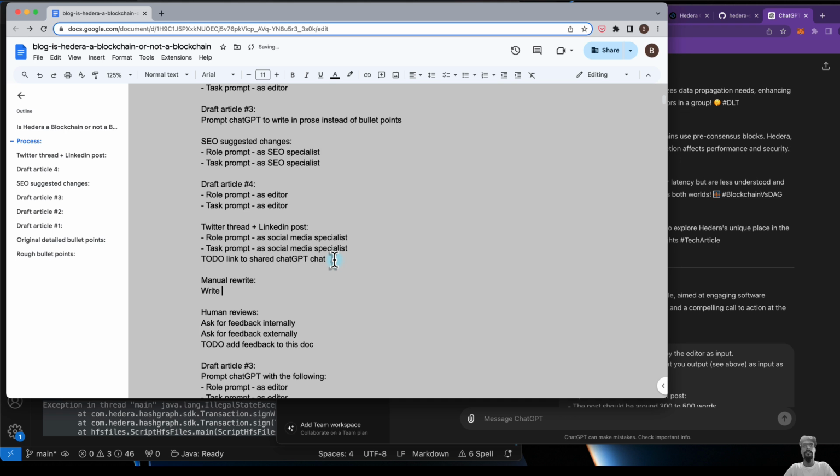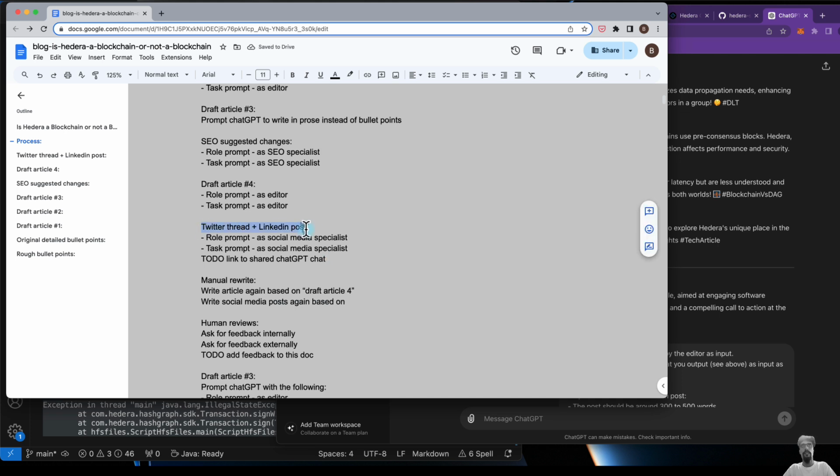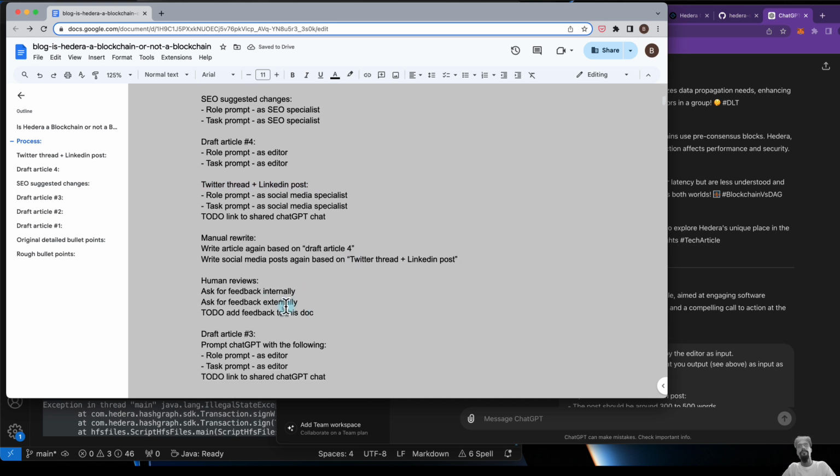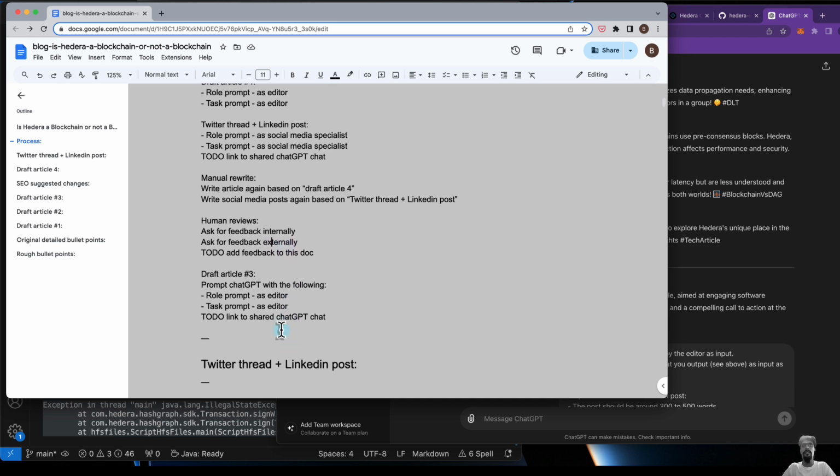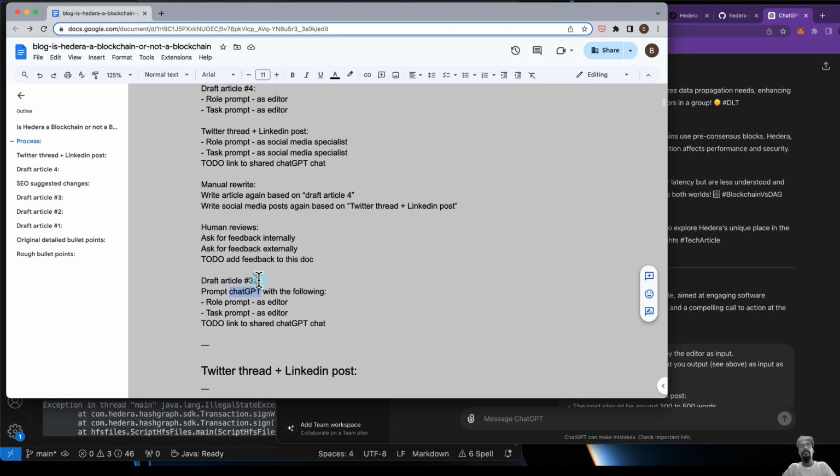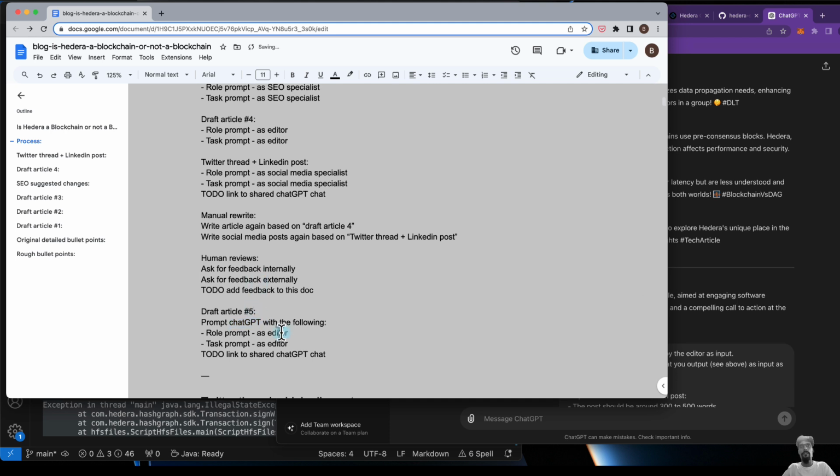So write article again based on draft article 4. Write social media posts again based on that. And then once I'm done with that, I'll ask for human reviews from my colleagues and externally, and then finally I'll come back to ChatGPT at the end with, by then that will be draft article 5, and I'll have prompted it to do some editing work.